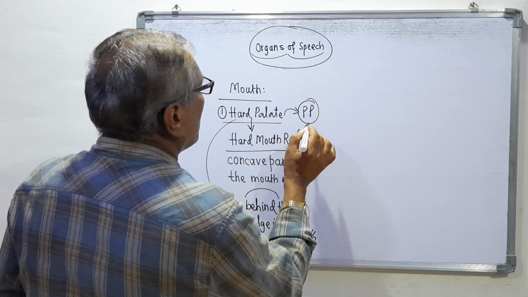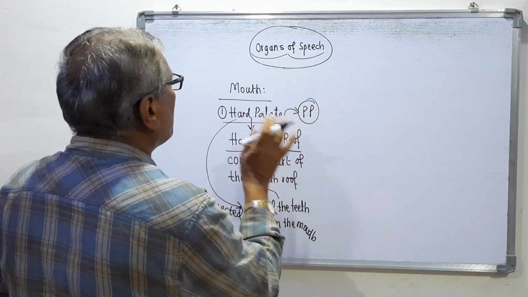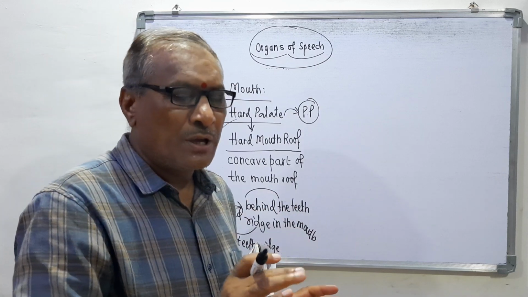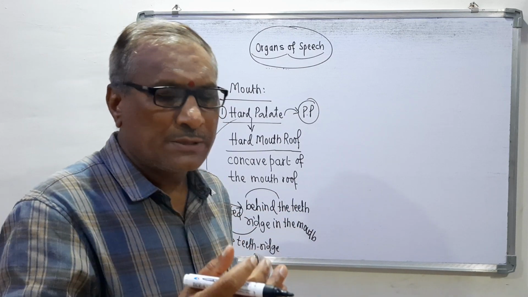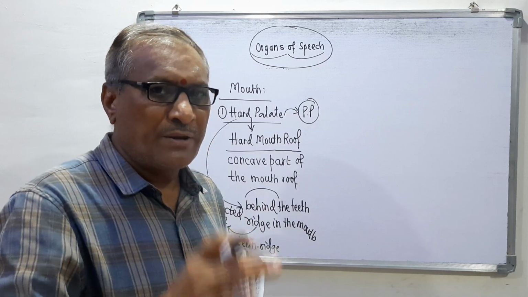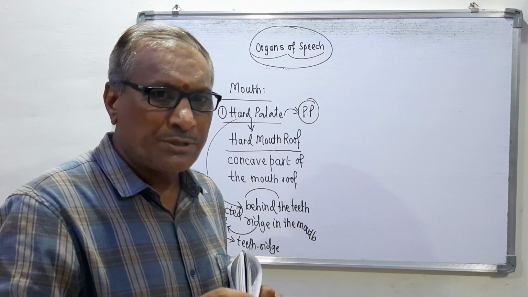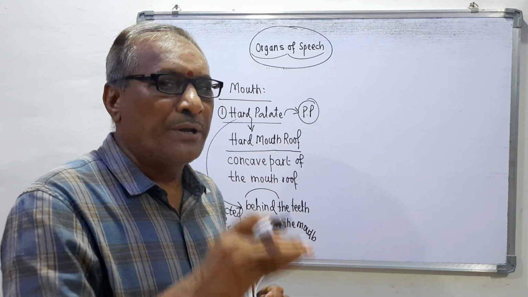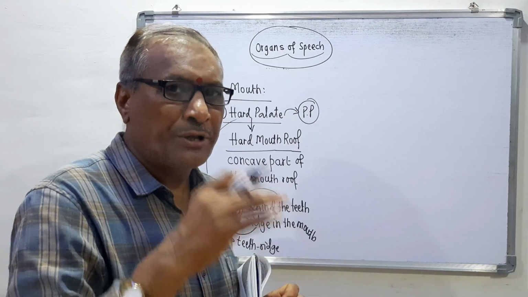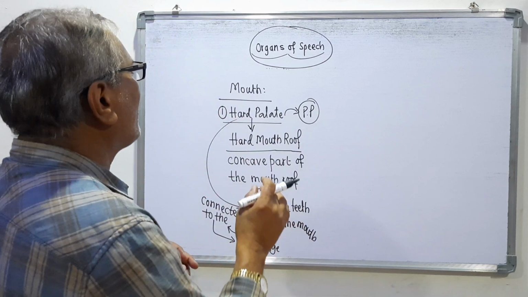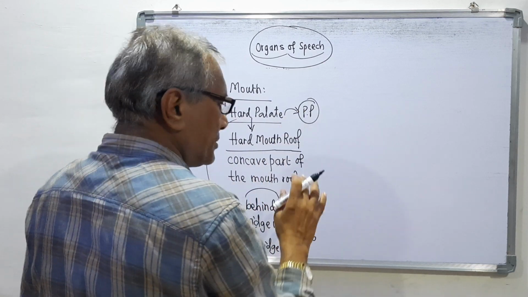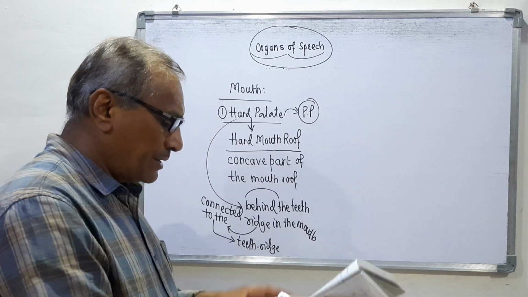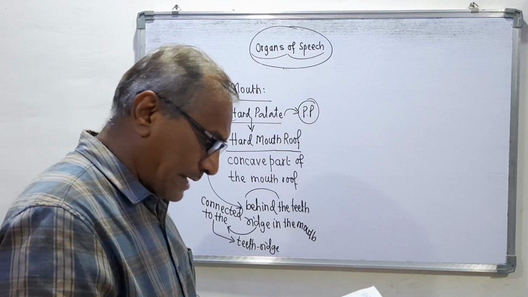Passive part means it does not move, it does not change place, it remains silent, it never goes from the first place to the second place, it never makes any kind of movement there, and that's why it is called the passive part, not the active part. So remember, the hard palate is the passive part.